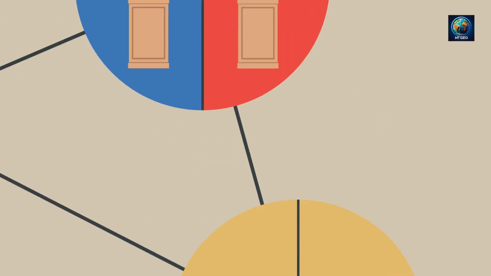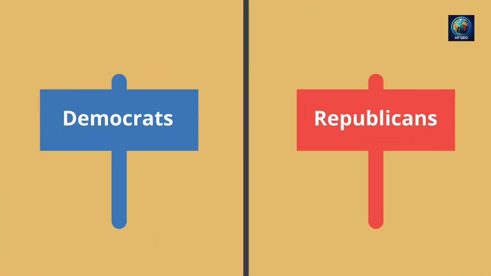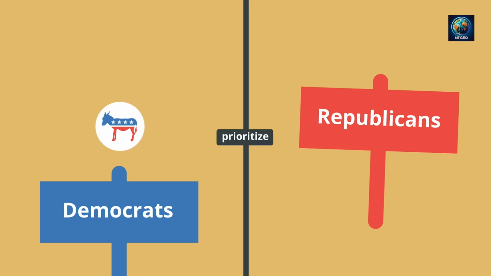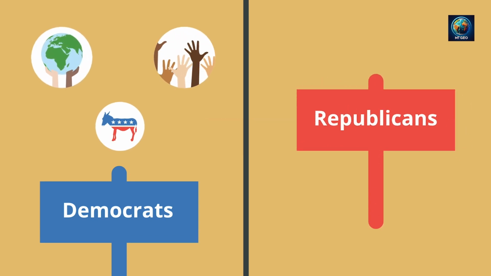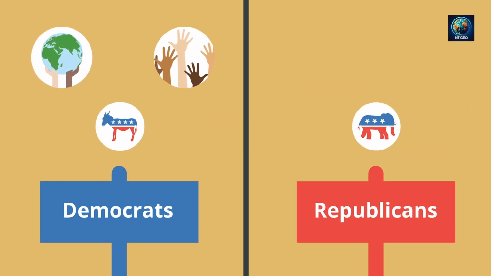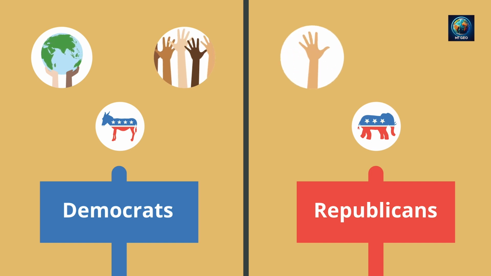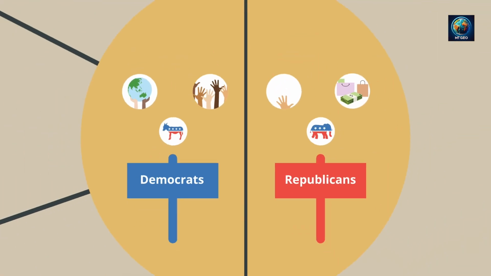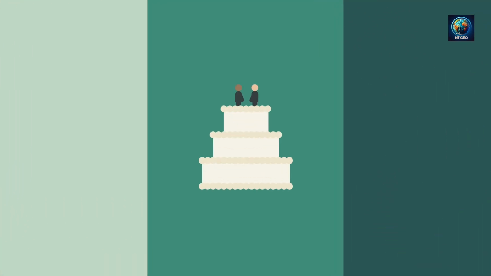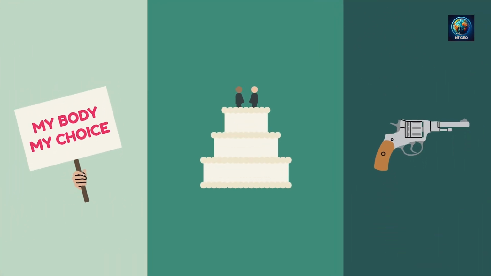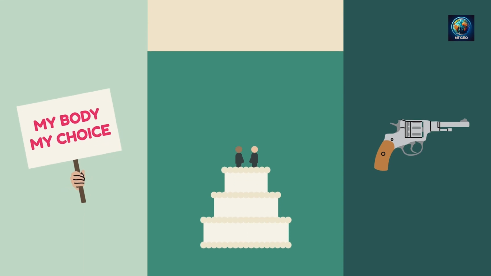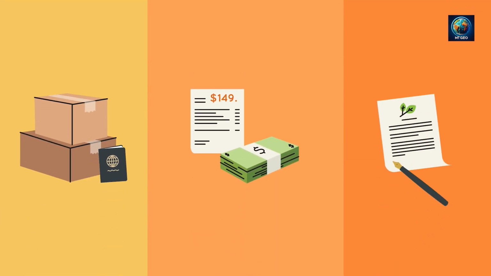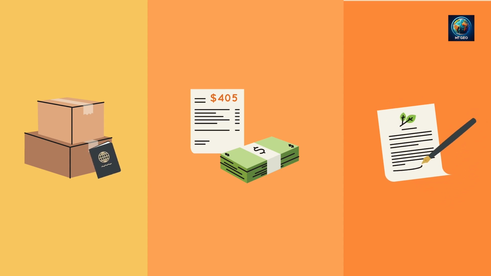Voters that support these parties tend to have different priorities and ideals. The Democratic Party is popular with voters who prioritize community and social responsibility. In contrast, Republican voters tend to prioritize individual rights and the free market. The party platforms have a different stance on gay marriage, abortion, and gun control, though individual voters do have their own opinions on these personal issues. The two parties are also divided on the issues of immigration, taxes, and environmental policies.